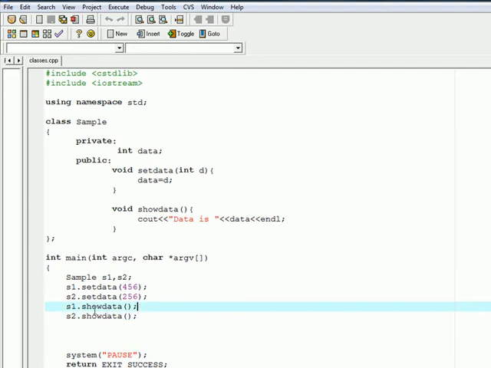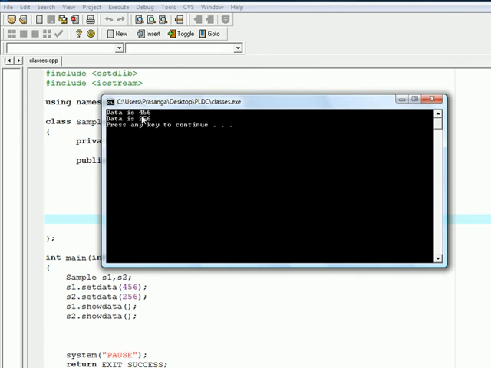And here we call the next method, showData. The code execution will be moved to here, and it shows the output: the data is, and it gets the value in this data variable, and it will be shown. Now let's see the output. You can see data is 456 and data is 256.